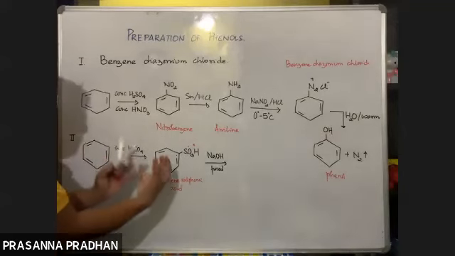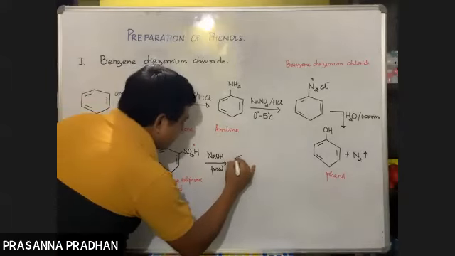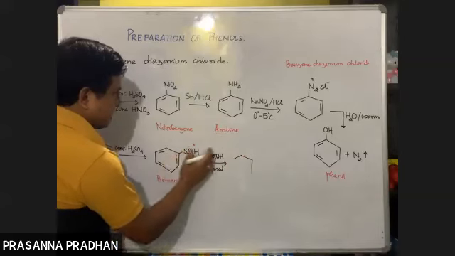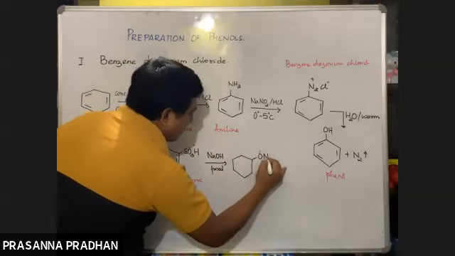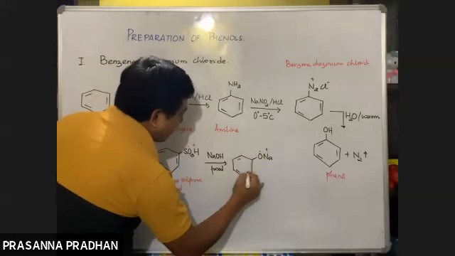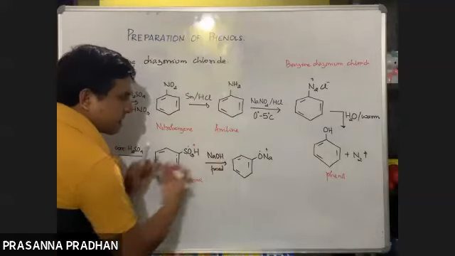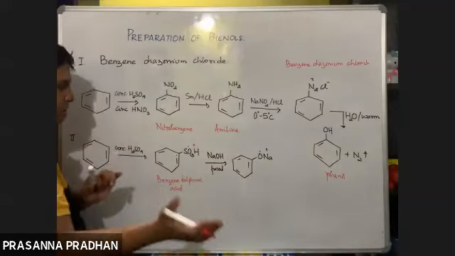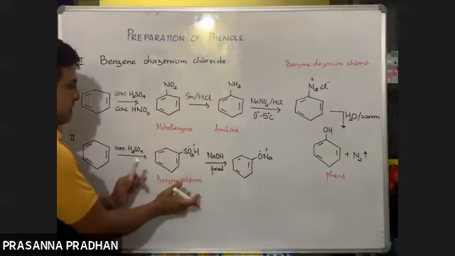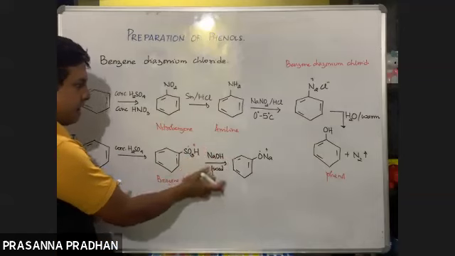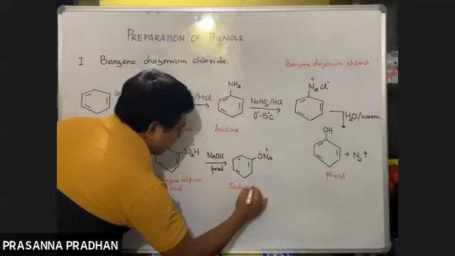There is a rearrangement reaction which is obviously beyond our scope. So just remember, when this benzene sulfonic acid is fused with NaOH, we get ONa. We get sodium phenoxide. So 2-3 steps have been skipped here. We don't need to do all those; at class 12 level you won't have to do all that. Just remember, when benzene sulfonic acid is heated with NaOH, we get sodium phenoxide, the salt of phenol.